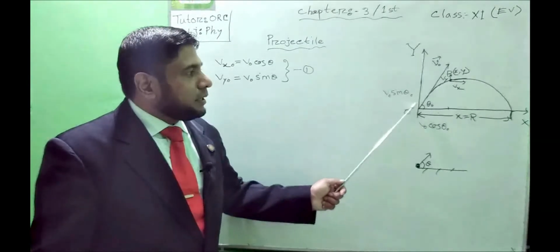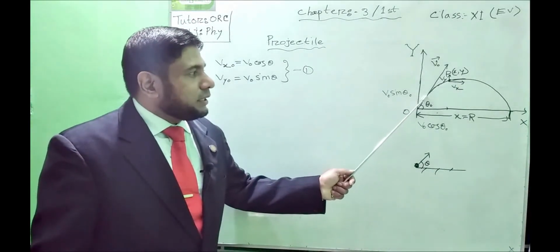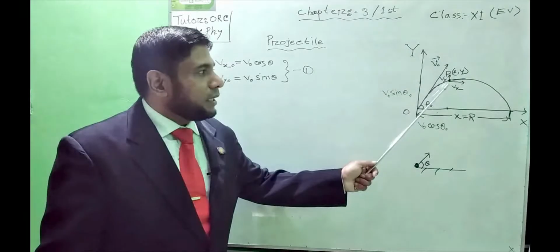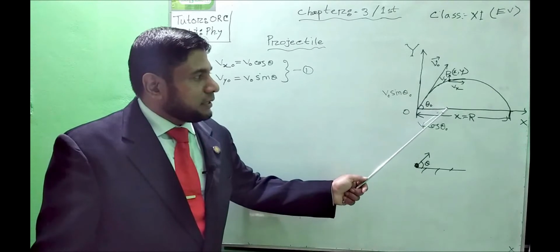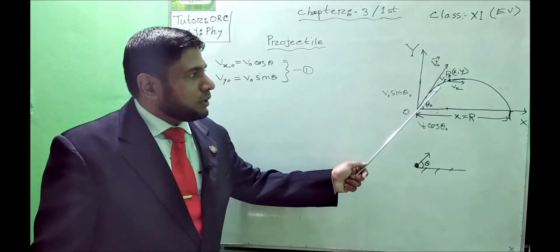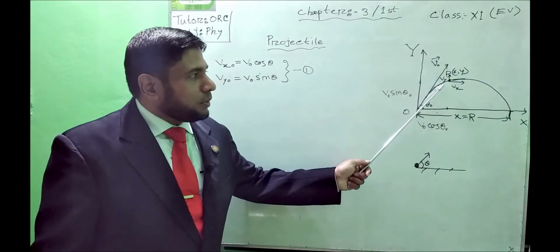And after a definite interval of time, suppose after t second, the projectile is at point P, and at point P there will be the displacement along the x-axis and y-axis both. Here we will also get the two components of the velocity.